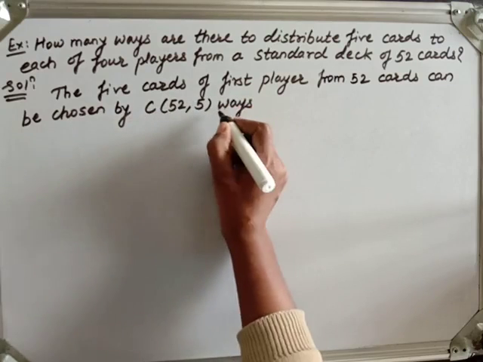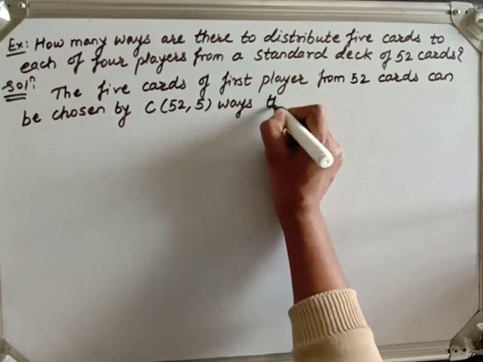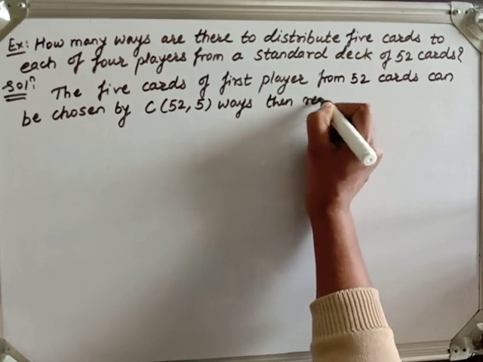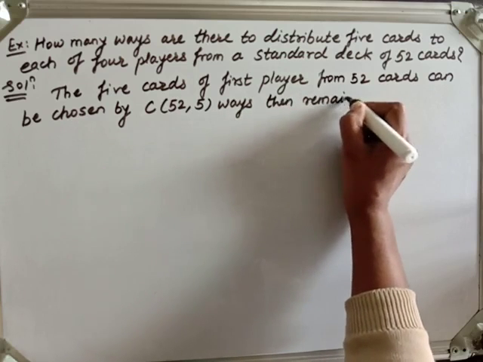Once he chooses the 5 cards, the remaining cards are how many? 47.